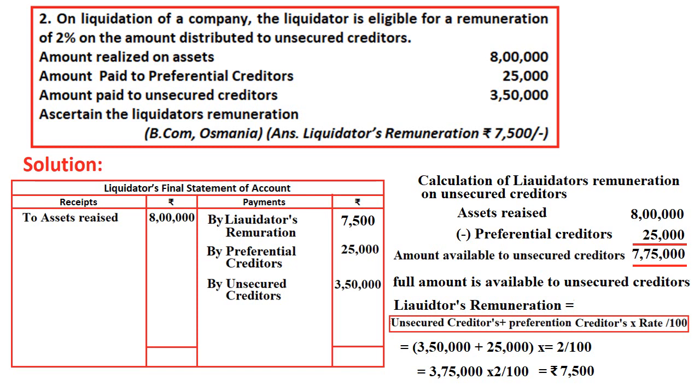Out of this we are making the payment. There is an order of sequence of payment. Once it is done, we will close this. So what is the balancing figure left over? That is 4,17,500. That will be given finally to equity shareholders. Though it is not asked in the question, still I have made it, right? So this is the way of calculation of liquidator's remuneration. I hope I made you understand.